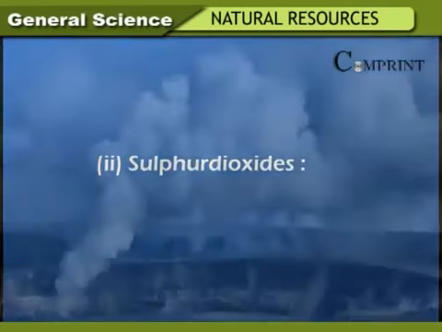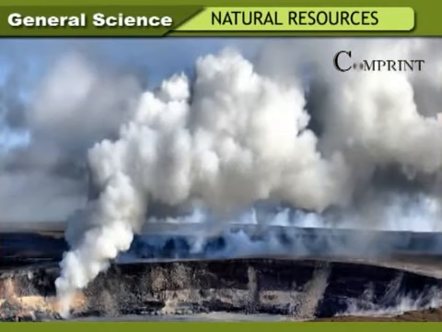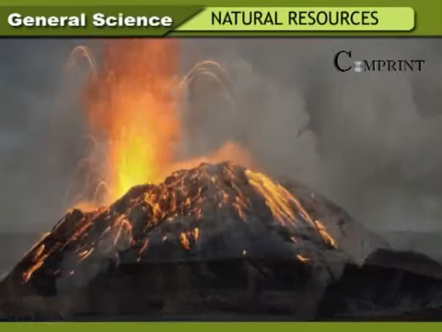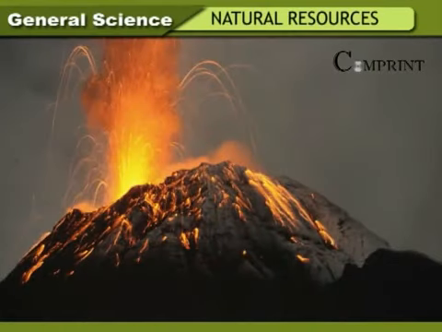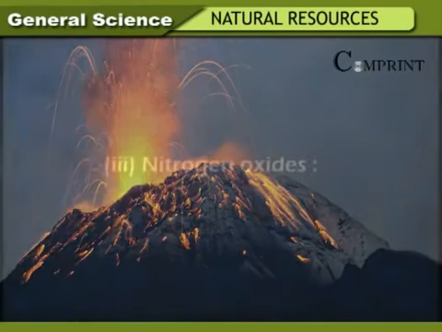Sulfur dioxides. Fossil fuels contain sulfur. On combustion, they form sulfur dioxide causing acid rains. Sulfur dioxide and sulfur trioxide are released when volcanoes erupt, when fuels like petroleum, diesel, and kerosene burn, and when ores containing sulfur are burnt in metallurgy.